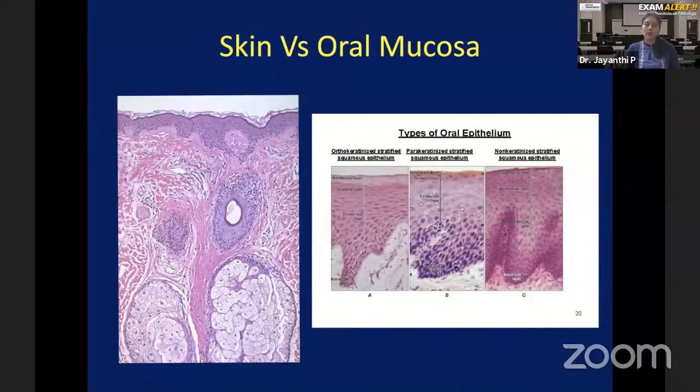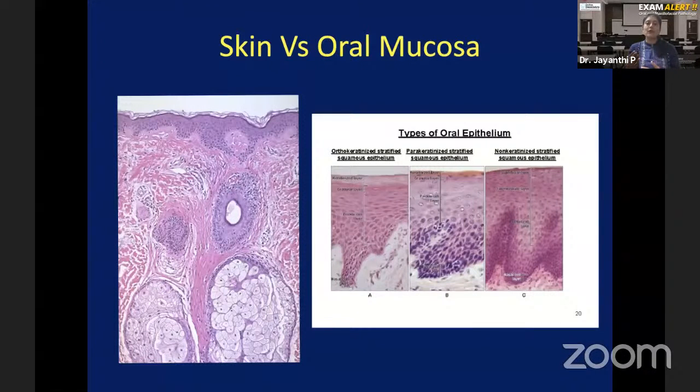The parts of the oral cavity that have lining mucosa, or non-keratinized epithelium, are the floor of the mouth, ventral surface of the tongue, buccal mucosa, labial mucosa, and soft palate. All these areas are lining mucosa. Whereas gingiva and hard palate are called masticatory mucosa, which means that when you're eating food, the food comes in contact only with these two areas.